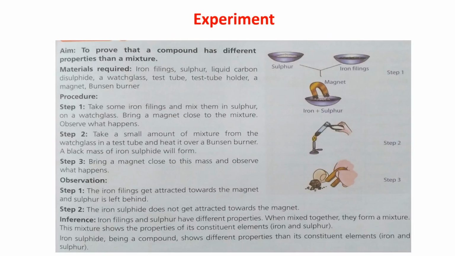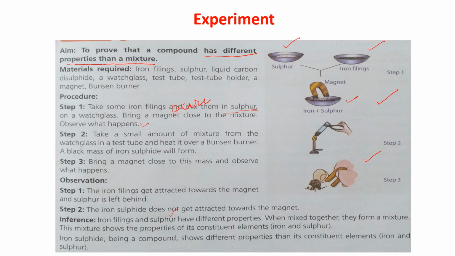This is an experiment to prove that a compound has different properties than a mixture. For this, what we have done, we have taken sulfur and these are iron filings. I told you this. Now, take some iron filings and mix them in sulfur. I'm mixing iron filings and sulfur on a watch glass. A watch glass is a glass plate. Now bring a magnet close to the mixture.